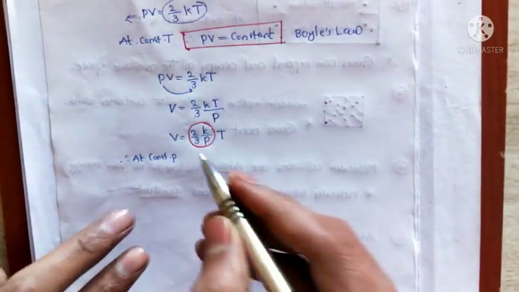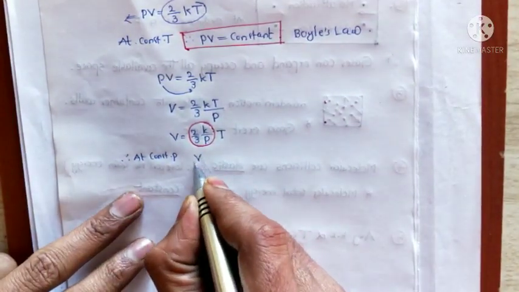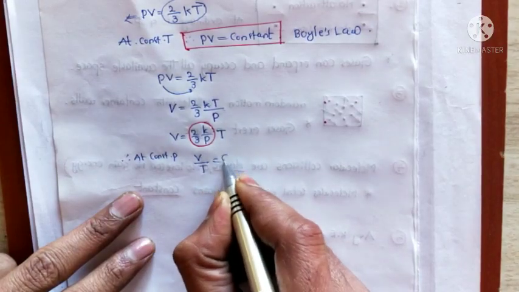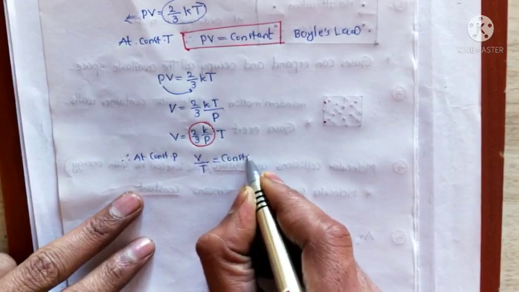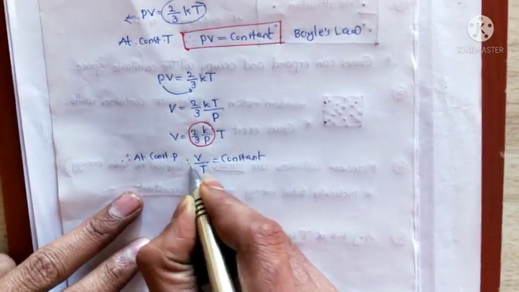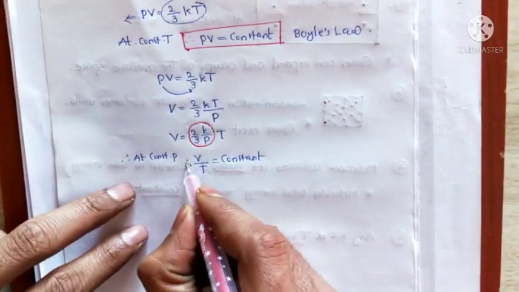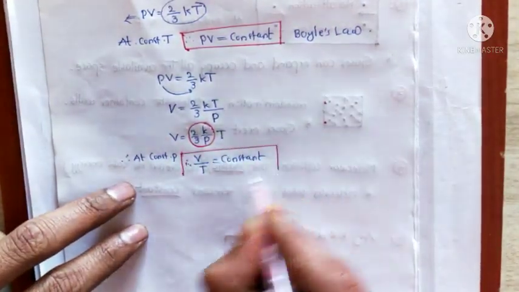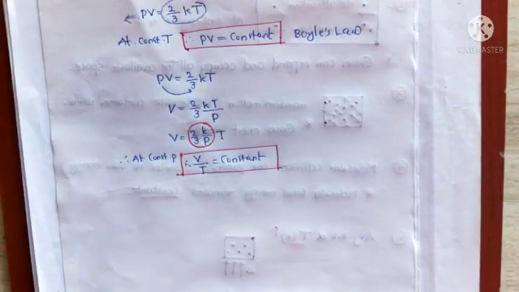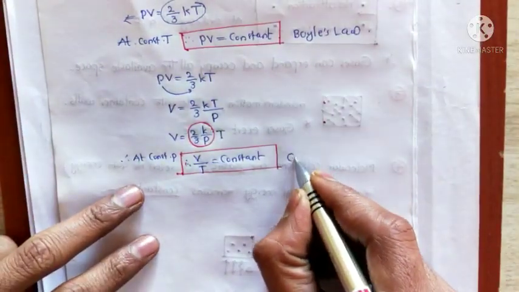So that's why V by T equals constant. This belongs to Charles' law.